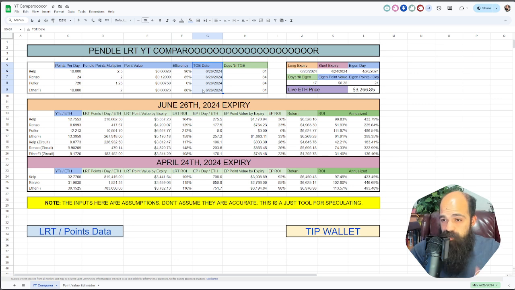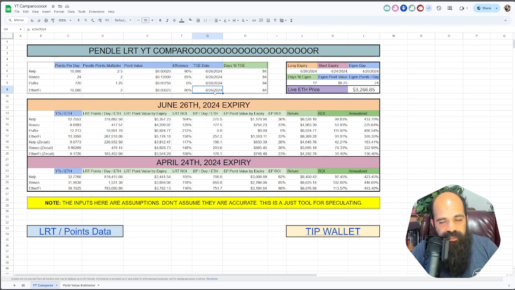Okay, let's go to the last thing, which is TGE date. And this is really important. This is probably the most mind-blowing, hard to grasp, speculative part of this, which is when the actual airdrop for these LRT tokens is going to happen. For EtherFi, we kind of know it's going to be season 2. Season 2 is going to be 6:30, so we know it's going to be then.